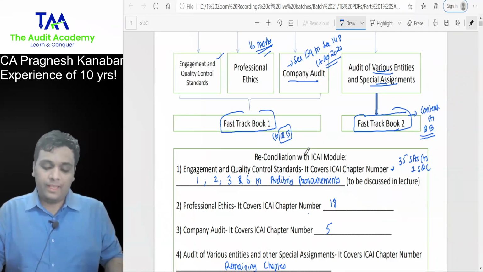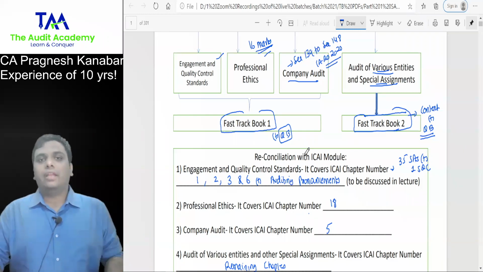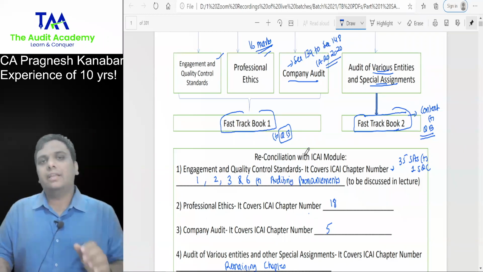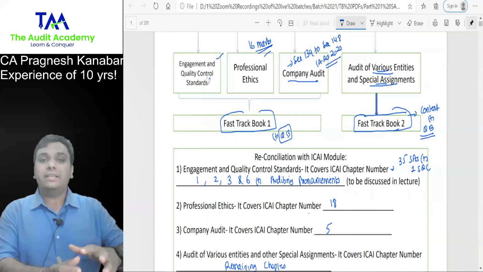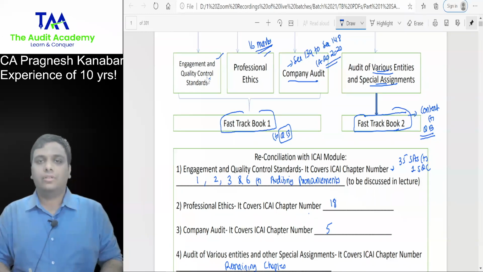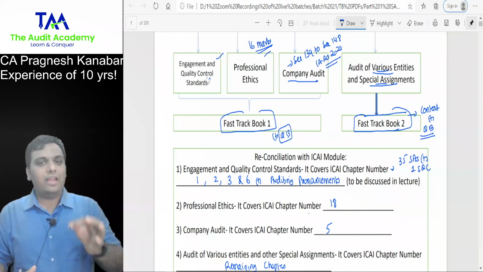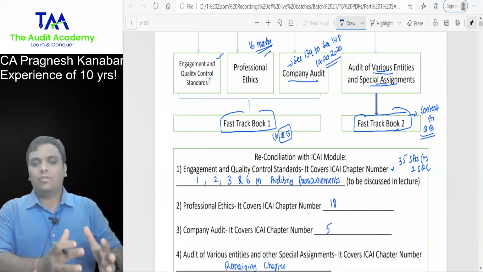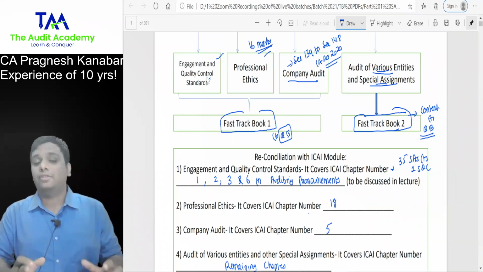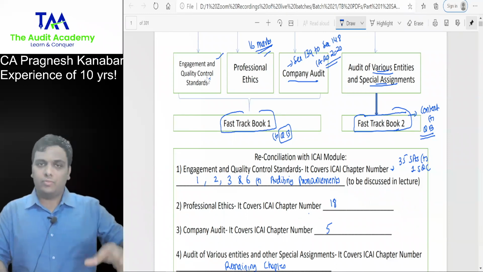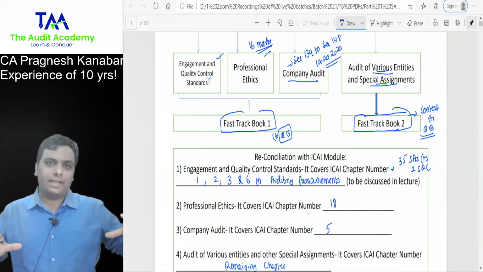Is this book different from the regular course book that sir provides? Yes, it is different. But the difference lies a little bit in standards and auditing. And that also, if you ask me to give you a proof, I'll give you the proof. I can open the regular course book in front of you and show you how I have changed it. In the regular course book, we have one bare book with long paragraphs.